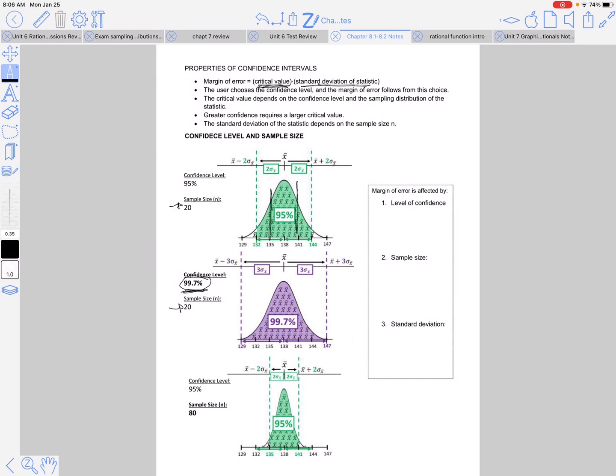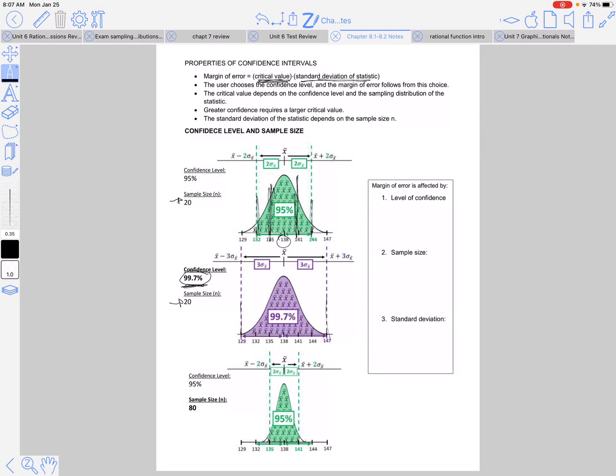So if you remember, 68% of the data is within 1 standard deviation. So if we wanted to say we're 68% confident, 68% of the samples are 1 standard deviation away. So if 138 is our point estimate, 68% of the samples will be there. So we're hoping that our sample did capture that true mean. We'll only be 68% confident, right? And then if I go out 2 standard deviations, 95, 3 standard deviations, 99.7. So that's why our level is going to make our catcher bigger or smaller.